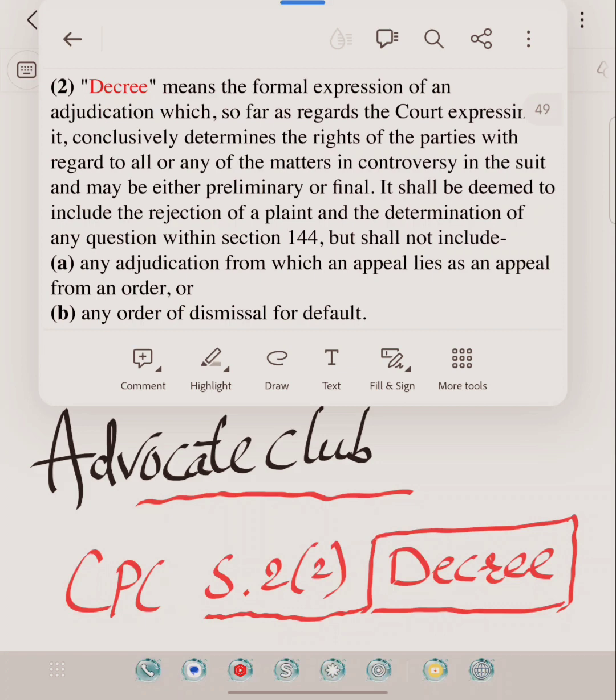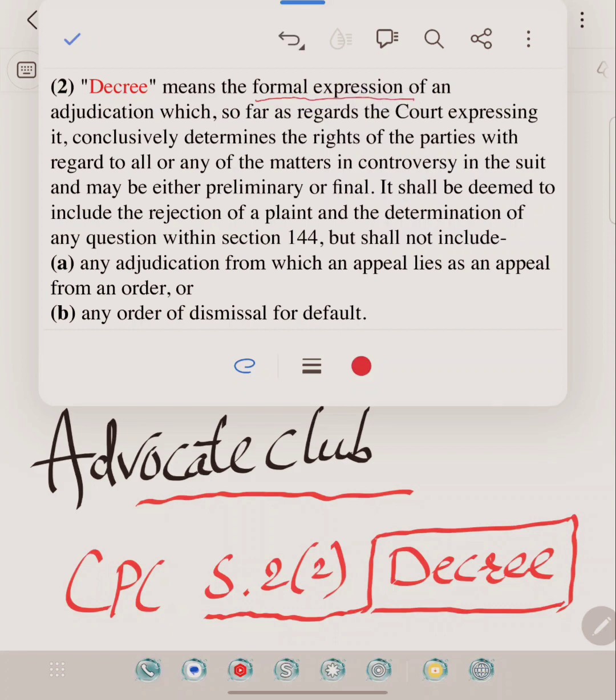A decree means a formal expression of an adjudication which, so far as regards the court expressing it, conclusively determines the rights of the parties with regard to all or any of the matters in controversy in the suit, and may be either preliminary or final.